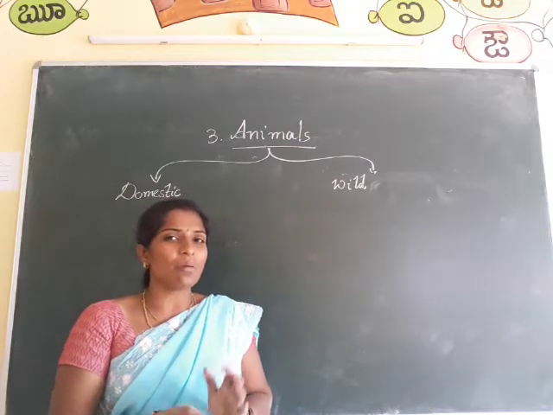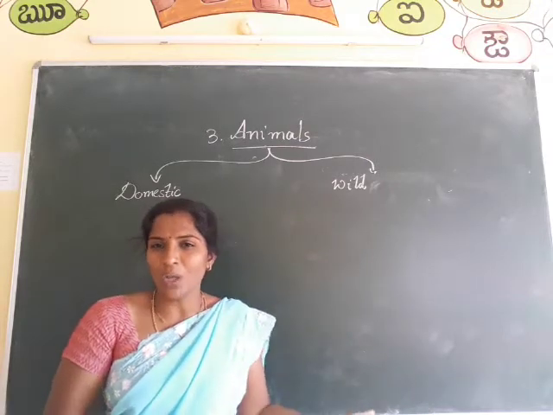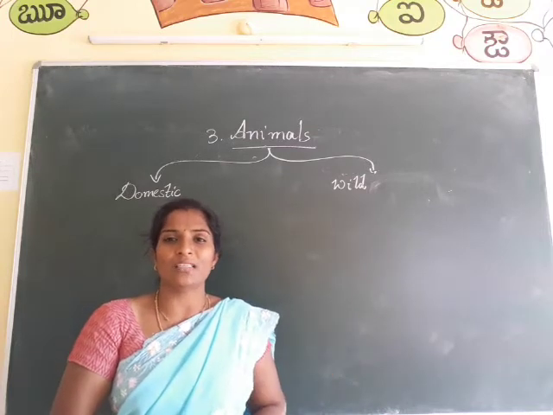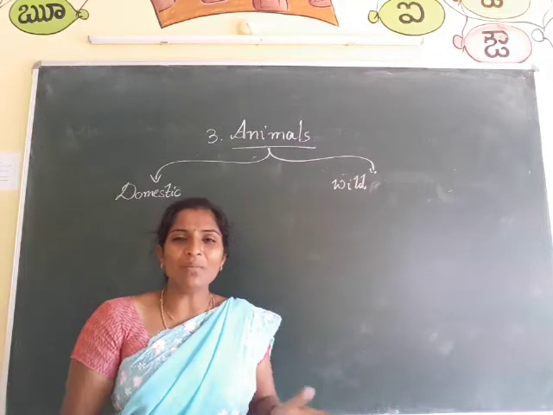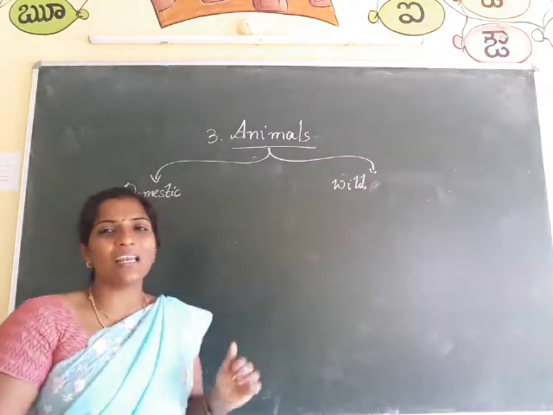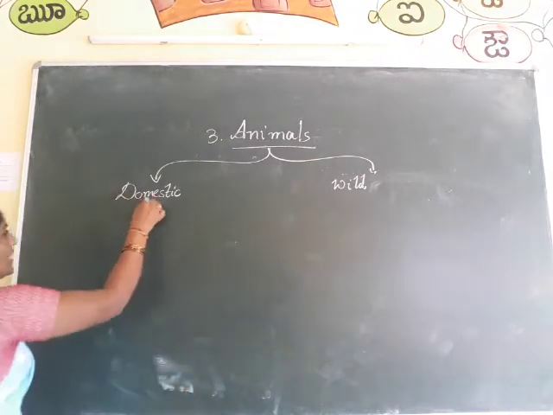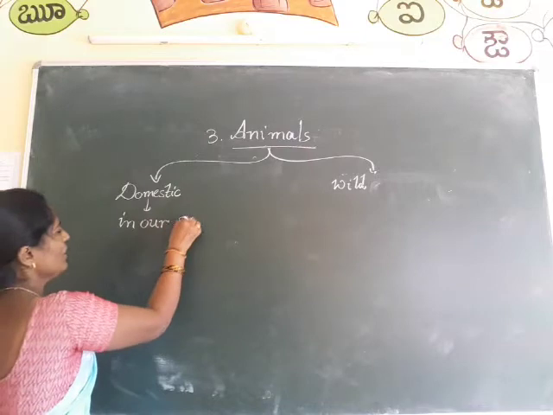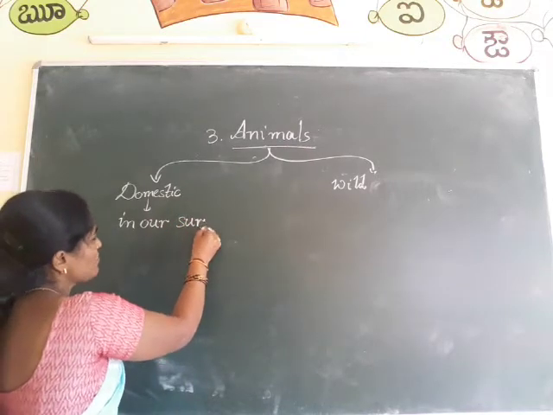And coming to some animals such as lion, deer, and also tiger, we can observe them in the forest. So basically animals can live in different places. Some of the animals live in our surroundings. What is the spelling of surroundings?